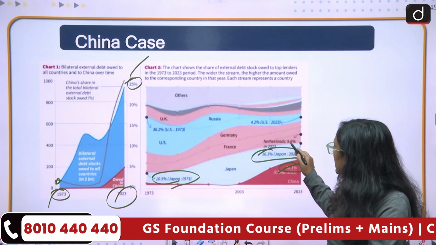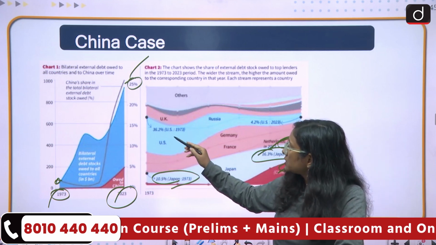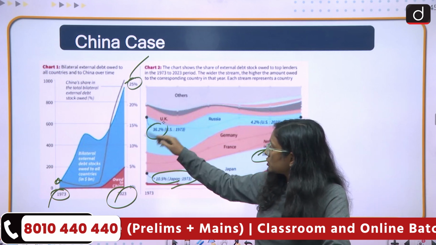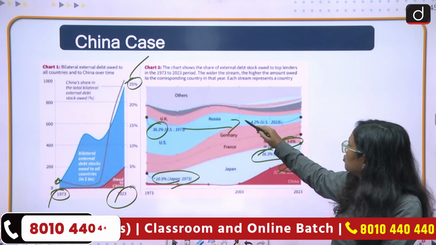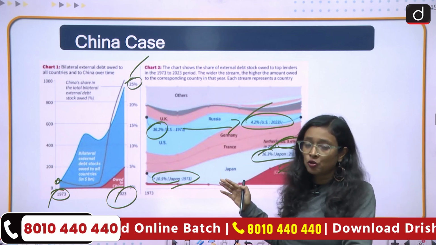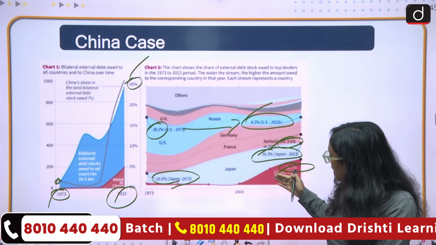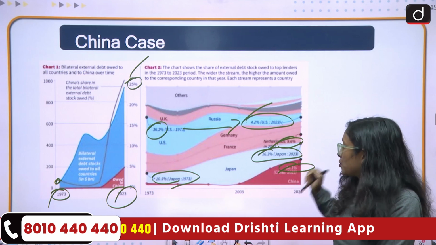In the case of the Netherlands it is 9.6%. In the case of the US, in 1973 it was 36.2%, and right now it has reduced to just 4.2%. So this is the case of the other countries, and we can see how China has established itself in the case of debt diplomacy.